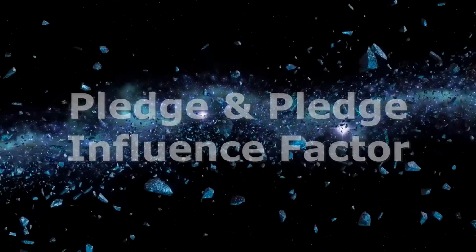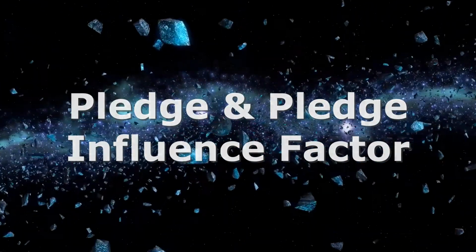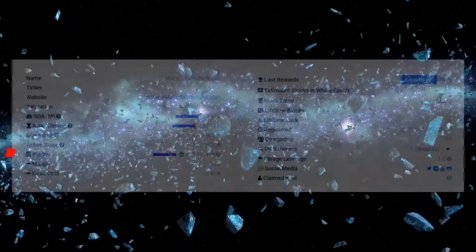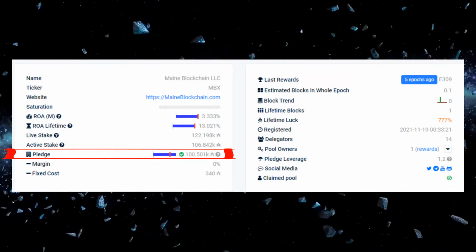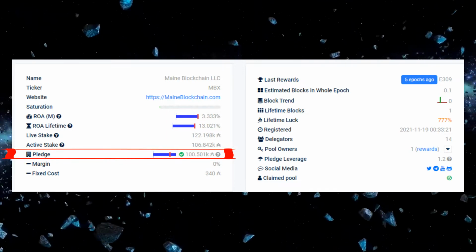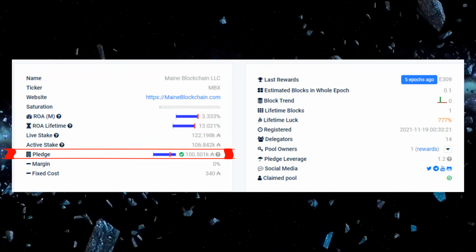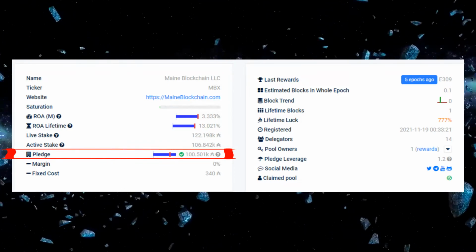Our first topic is pledge and pledge influence factor. This is arguably the most important part of a stake pool's metrics. Unlike delegation, which can be done from a Daedalus or Yoroi wallet, pledge is the Cardano that a pool operator deposits directly into their block producer node. As you can see with my stake pool, we have deposited over 100,000 ADA. If our pool was compromised, which by the way is impossible without the cold keys, the Cardano we pledged is at risk, but not the funds delegators have staked from their wallets.